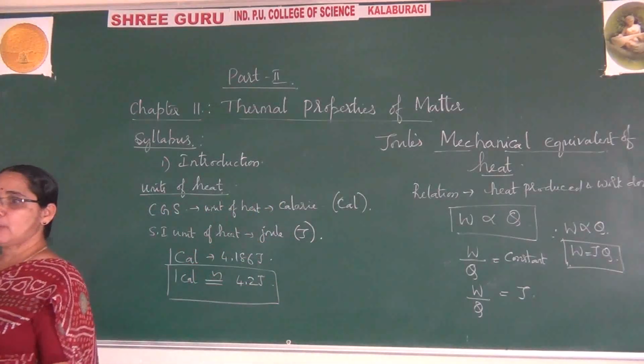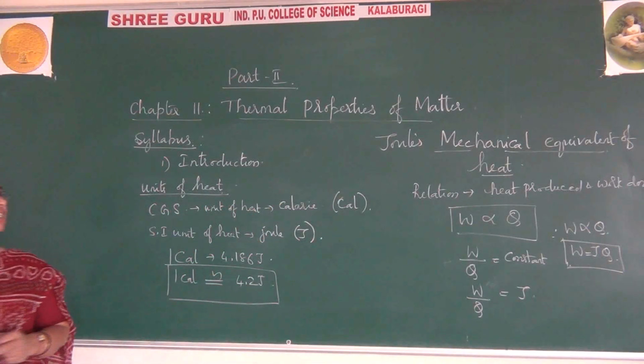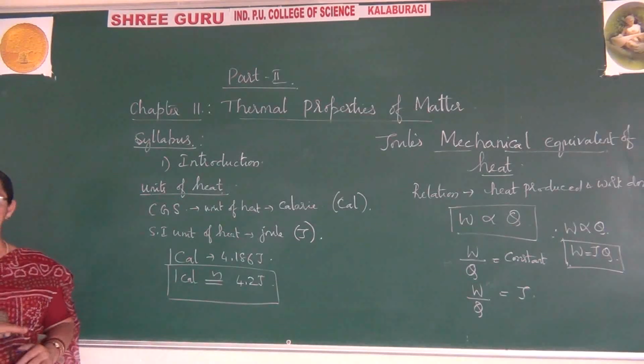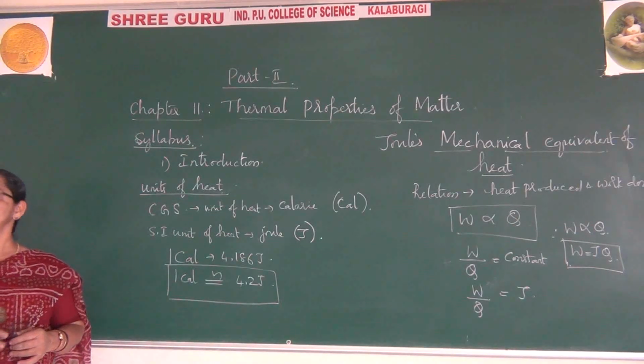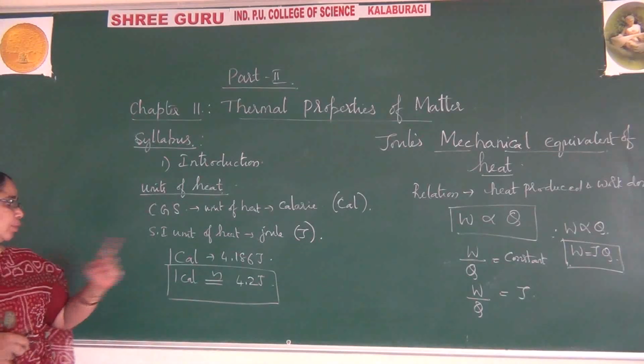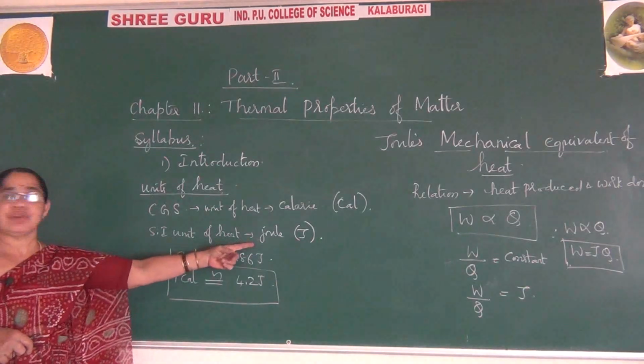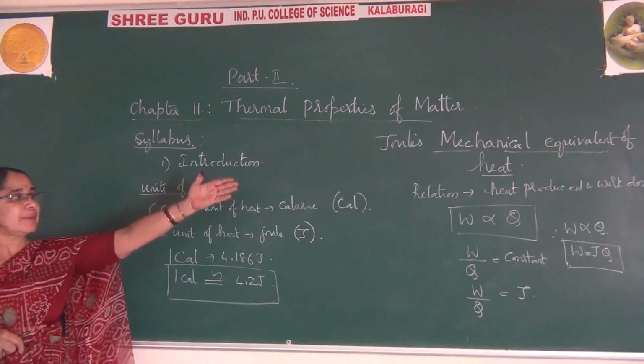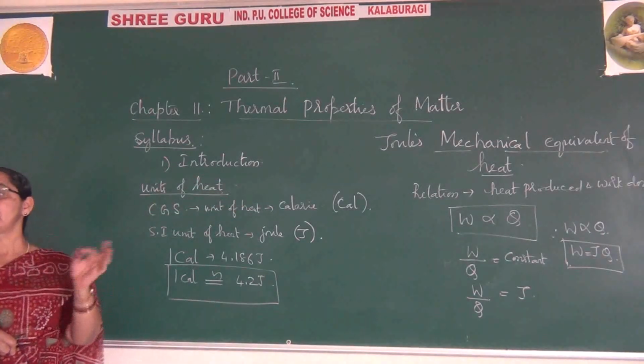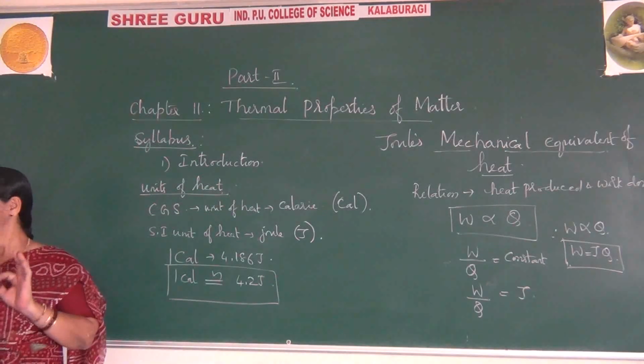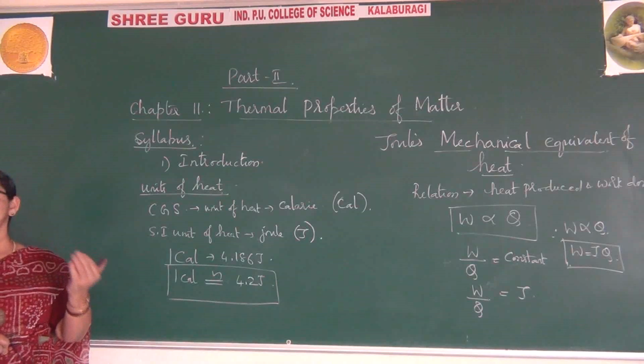So the mechanical equivalent of heat was explained by Joule, a scientist who gave the SI unit of heat. As you have learned, the SI unit of heat is the joule, and he explained this by giving the relation between heat produced and work done.